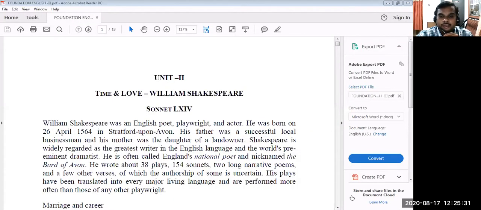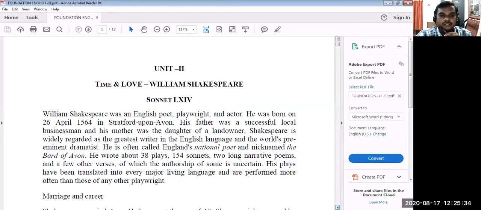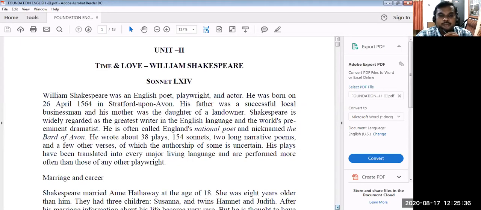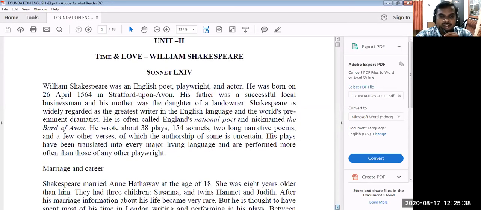And now I will show you a small introduction about Shakespeare. Of course, I have already sent it to you on WhatsApp last week. Shakespeare was an English poet, playwright, and actor.